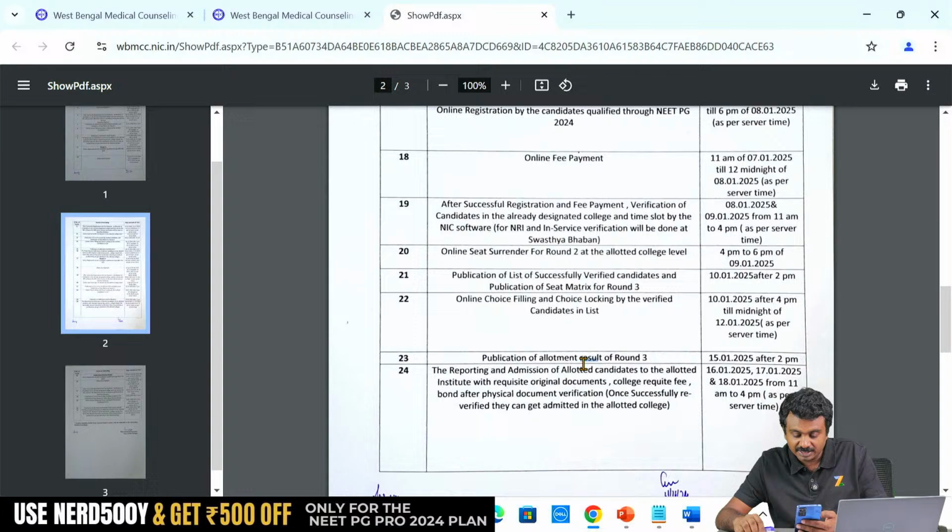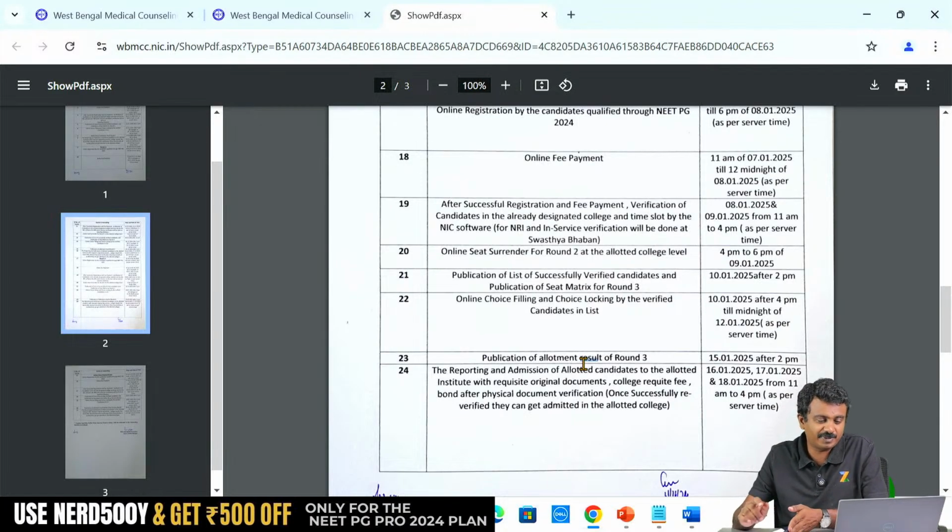Okay, so Dr. Kushbu Sahu, you had mentioned a question: if I upgraded from All India round 1 to round 2, will I be able to resign if I get state round 1? This is for which state, ma'am? Because you are possibly expecting. So this is how it works.